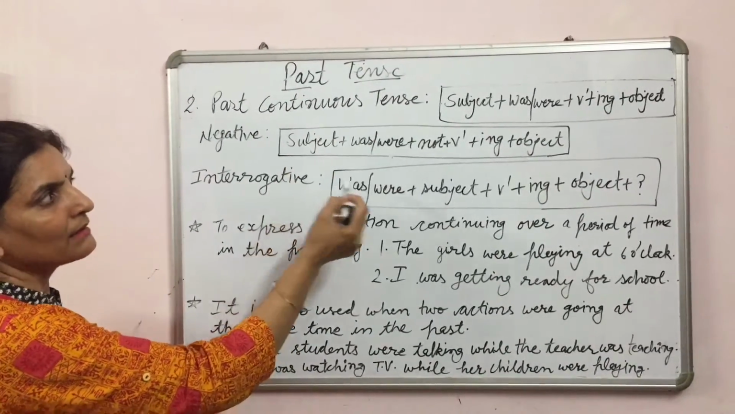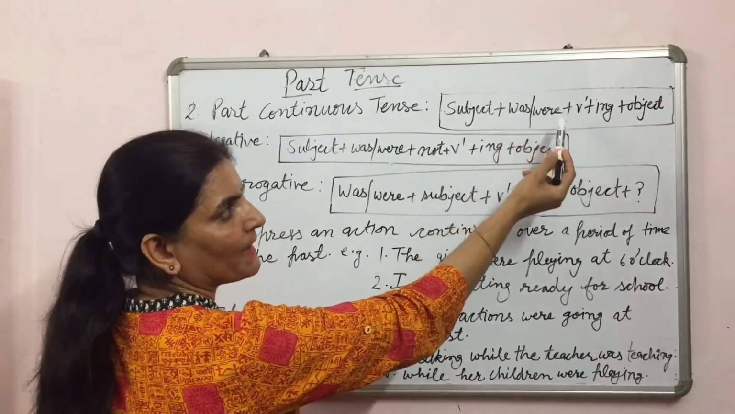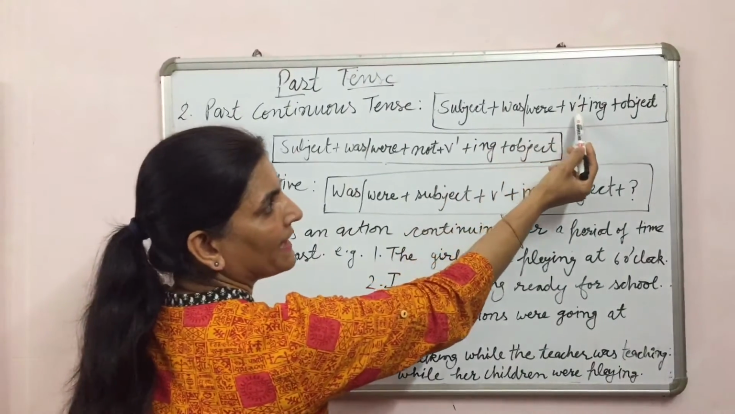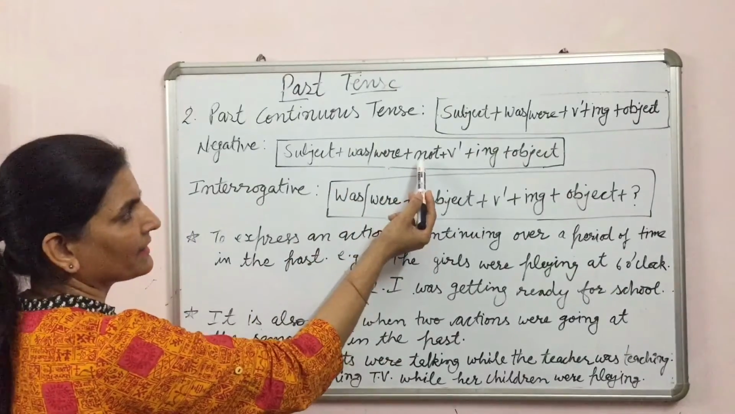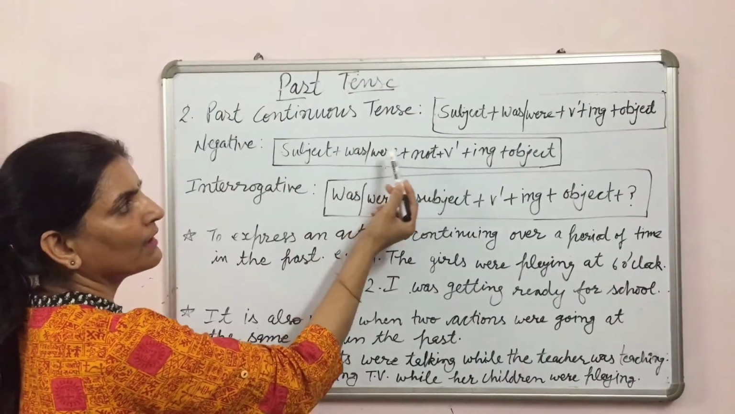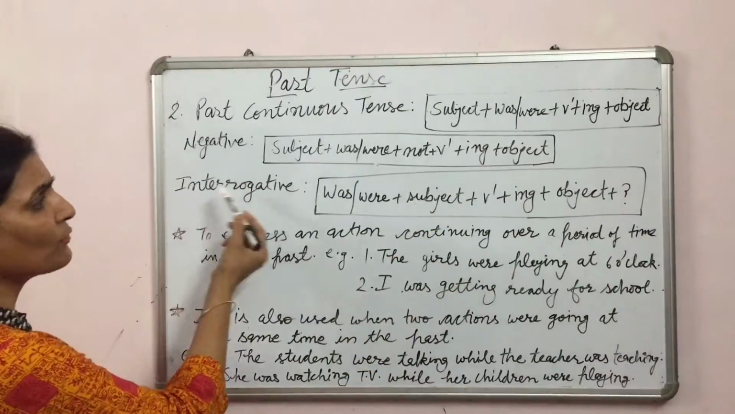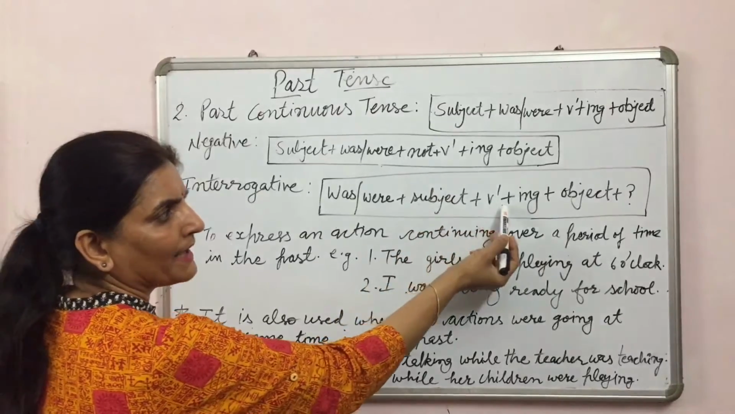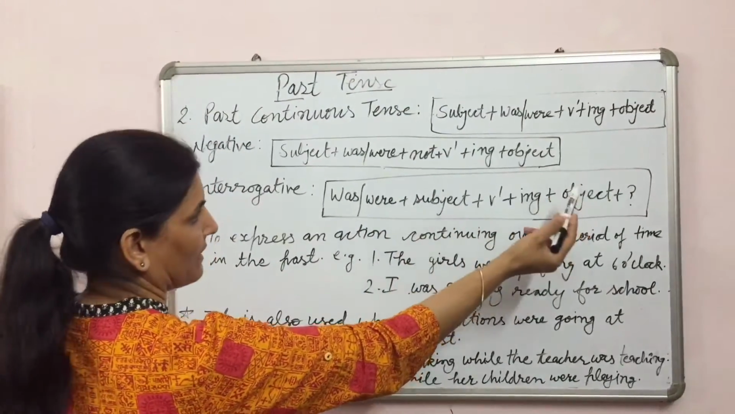See the example for these. He was playing in the park, or they were playing in the park. If I talk about negative sentence, they were not playing in the park. In interrogative sentence, was he playing in the park or were they playing in the park?